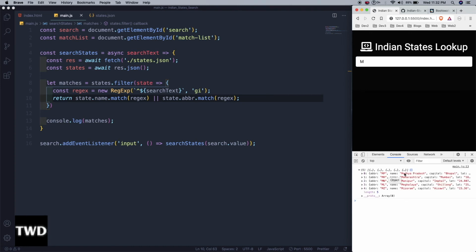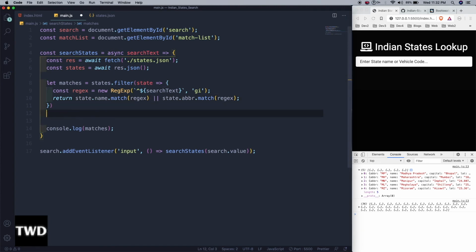See, whichever states start with M, like Maharashtra, or whose abbr starts with M, only those 5 are coming. But there is an issue in this. See, if I delete it, it gives me the 36 states back. When there is nothing, I should not get the 36 states back.